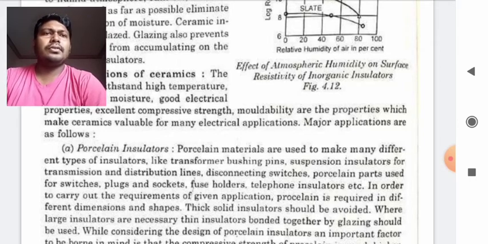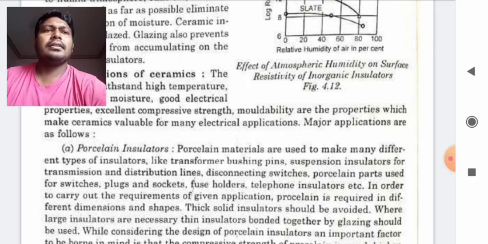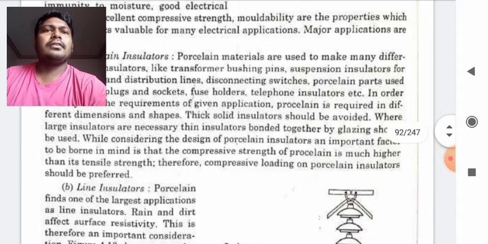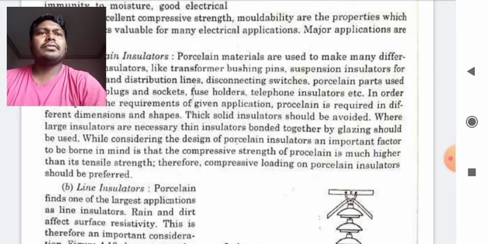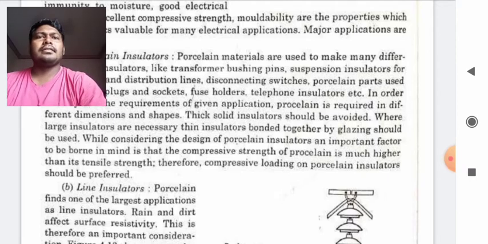Thick solid insulators should be avoided. Where large insulators are necessary, thin insulators bonded together by glazing should be used. While considering the design of a porcelain insulator, an important factor to be borne in mind is that the compressive strength of porcelain is much higher than the tensile strength.